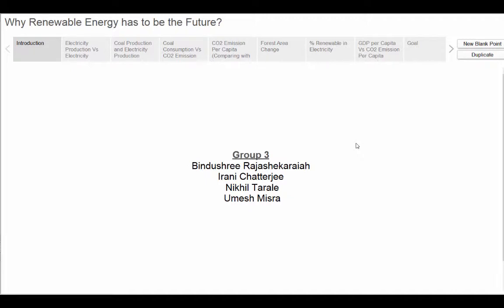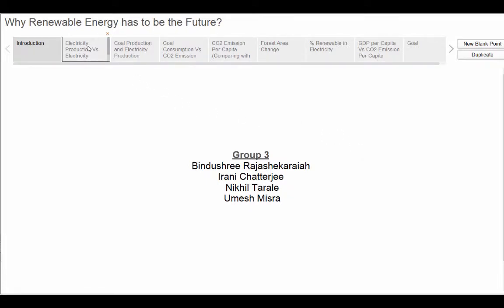Thus, we searched for the data set that would help us in analyzing this topic. We tried finding data on these lines and found the primary data set from Global Energy Statistical Yearbook. It has data about electricity production from different non-renewable energy resources and its consumption of all the countries of the world. To support our analysis, we have chosen forest area data and climate change data from World Bank's website.